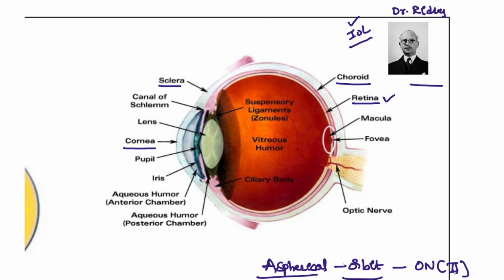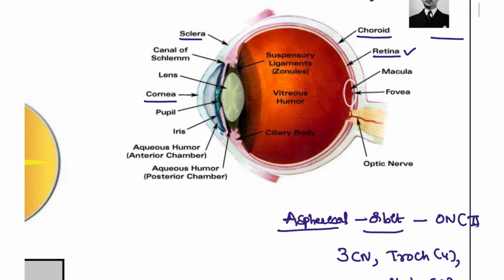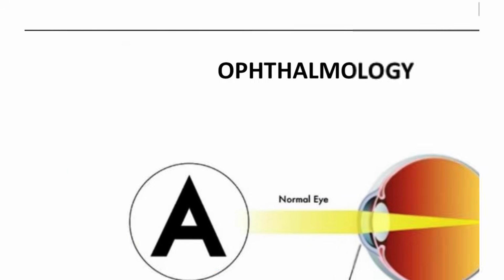So these are some of the important points that you have to take note of. And we have two segments: this is the posterior segment, this is the anterior segment, and the anterior segment is subdivided into the anterior chamber and the posterior chamber. The anterior segment consists of the aqueous humor, and the posterior segment consists of the vitreous humor, right? So these are the basic things that you have to take note of.